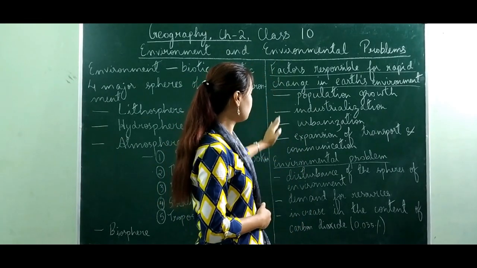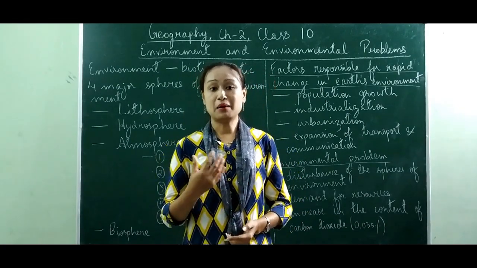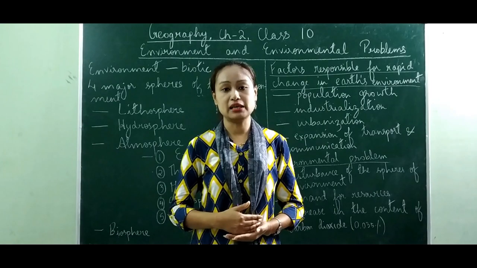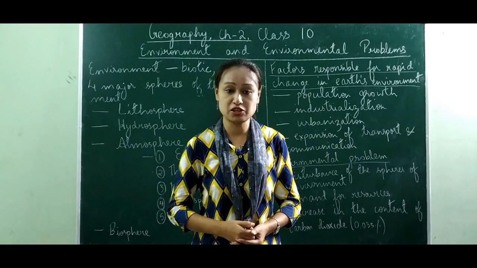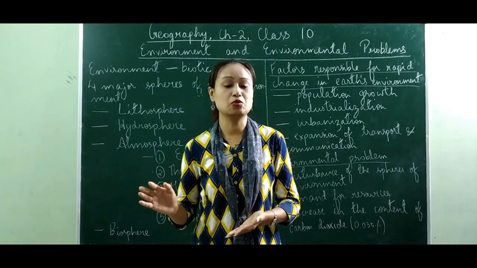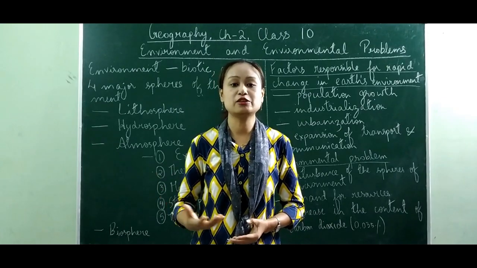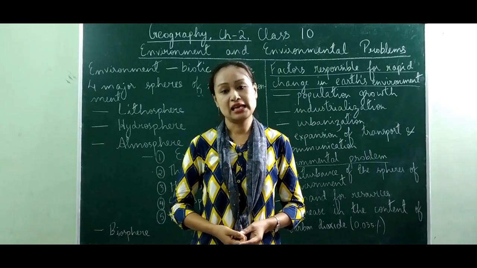So now these are all the factors which are leading to the change in the Earth's environment. Now apart from this, we could also see that today, because of the increase in the human population, the wetlands are also filled up. The ponds or the lakes around the area are filled up for human settlement. So all this has also led to a change in the Earth's environment as well.